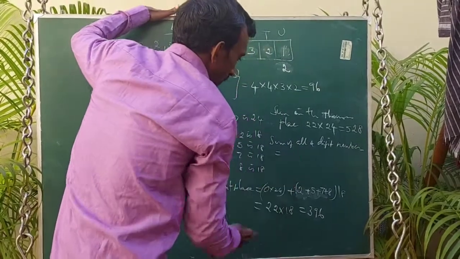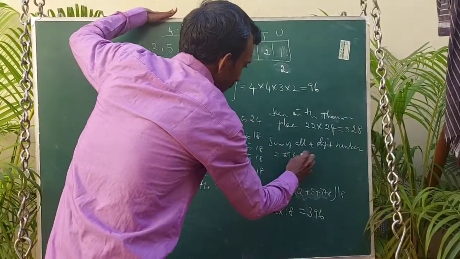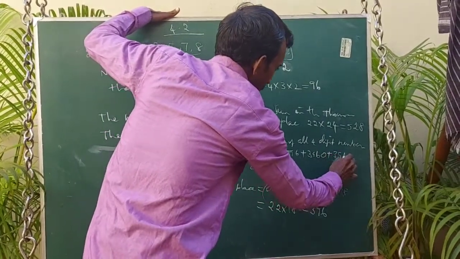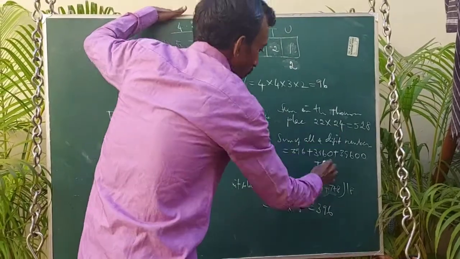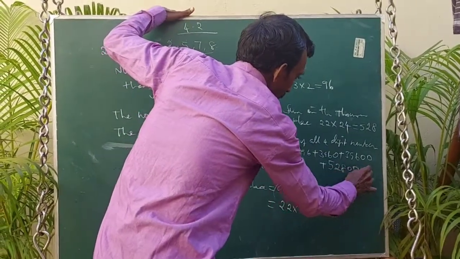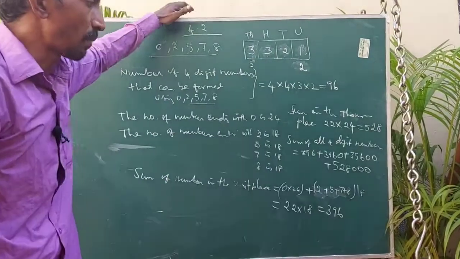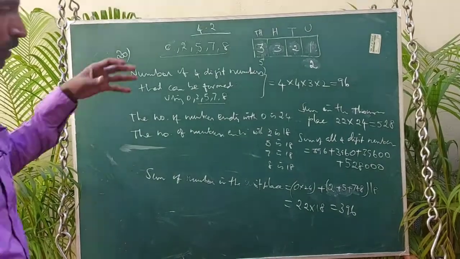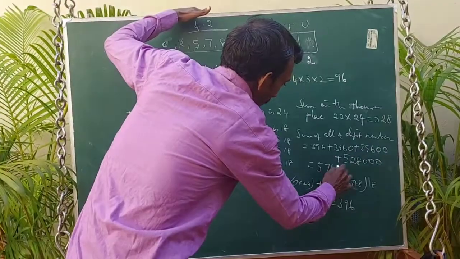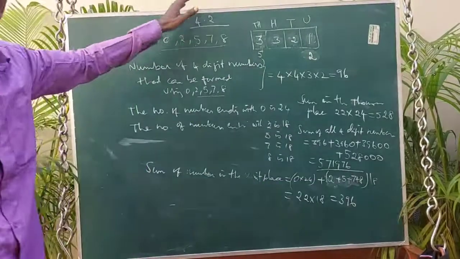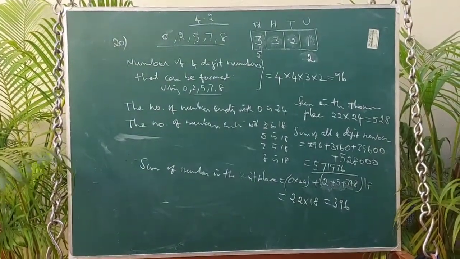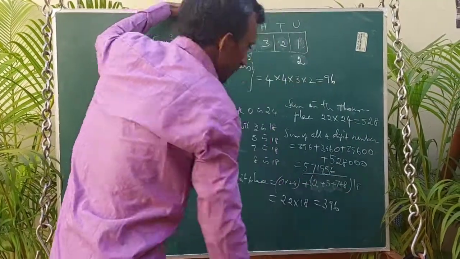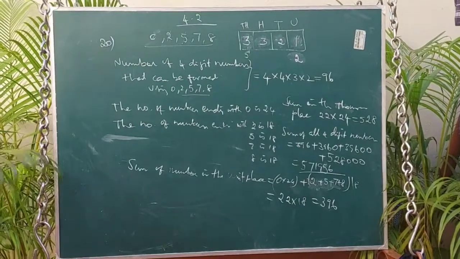So now the sum of all 4-digit numbers is equal to the unit place 396, plus the tens place 396 into 10, the 100 place 396 into 100, plus the thousand place 528,000. If we sum up all the things, we get our final answer 571956.